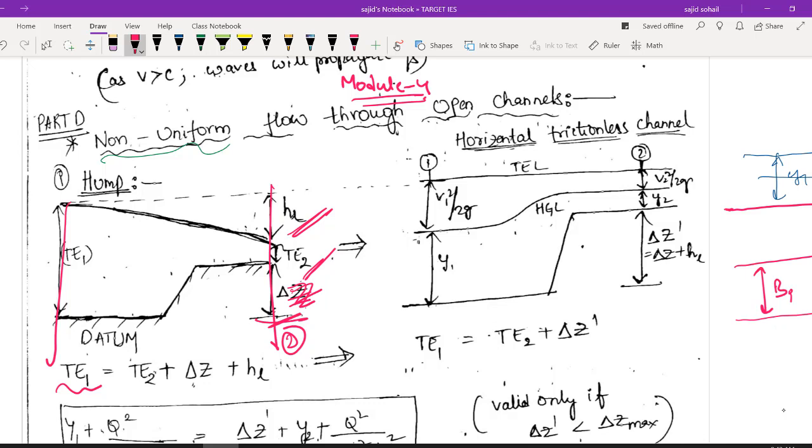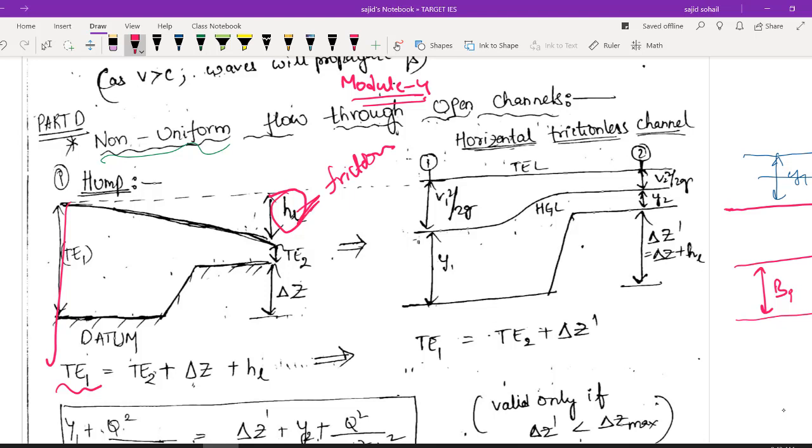But now here we have some problem. यहाँ पे आ गया delta HL, which is a very big headache for me, right? ये जो head loss है, it is a headache for me. So what I can do is I can ignore it. But how to ignore it? Whenever I have a hump something like this, there is some head loss. What I can imagine is, I have a very long frictionless channel. When I say frictionless channel, the HL term is gone. So I am considering my channel as frictionless so that my head loss is gone.